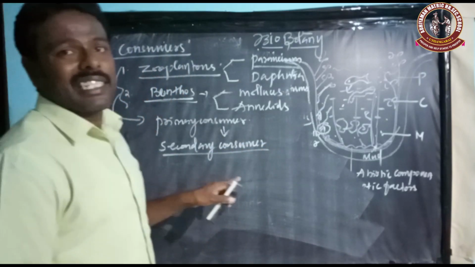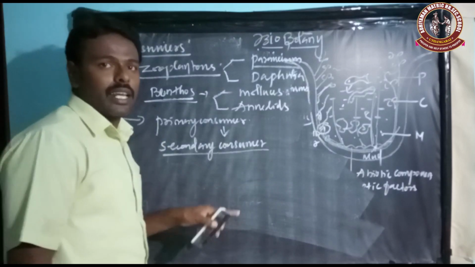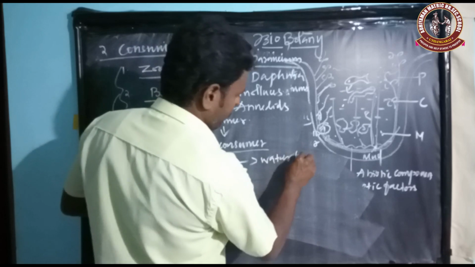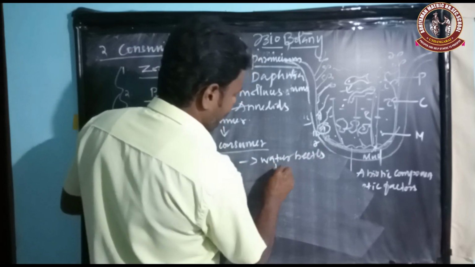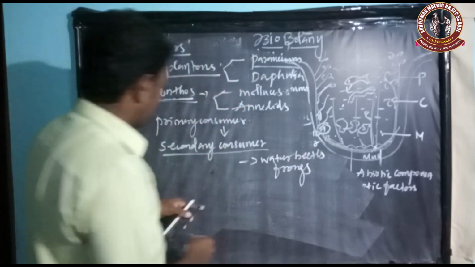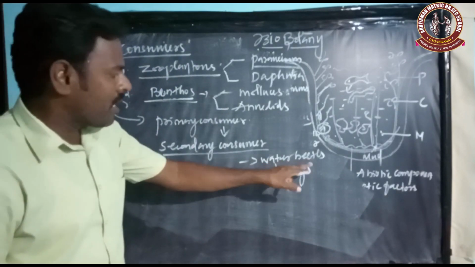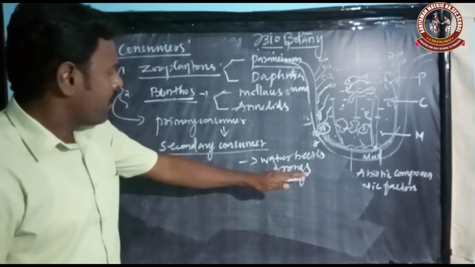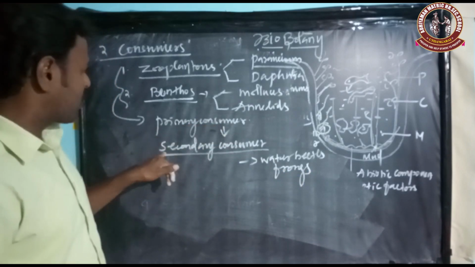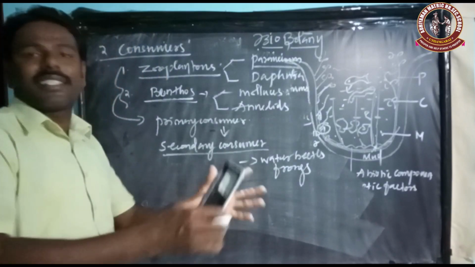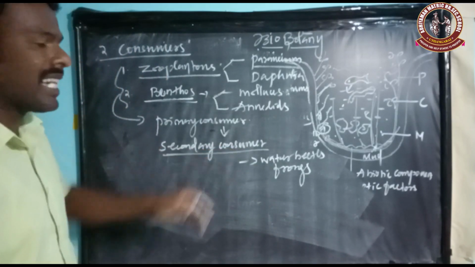For example, secondary consumers are water beetles and frogs. The water beetles and frogs feed on the primary consumer. That's why they are secondary consumers. Then some other big animals feed on the secondary consumer.